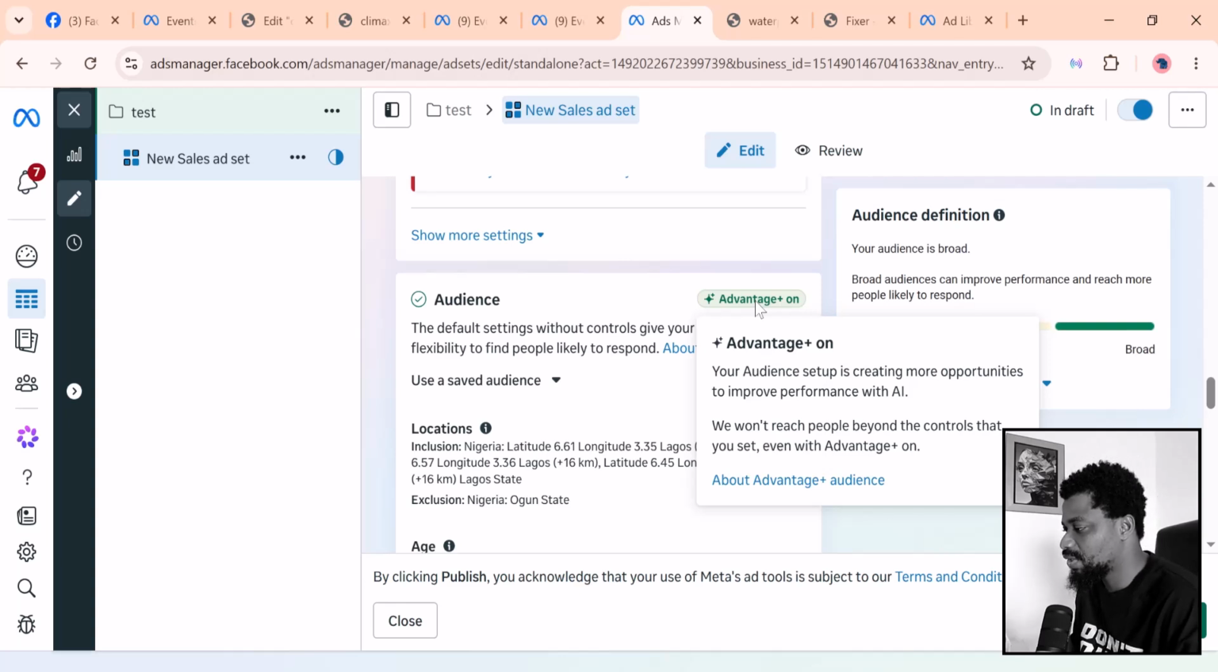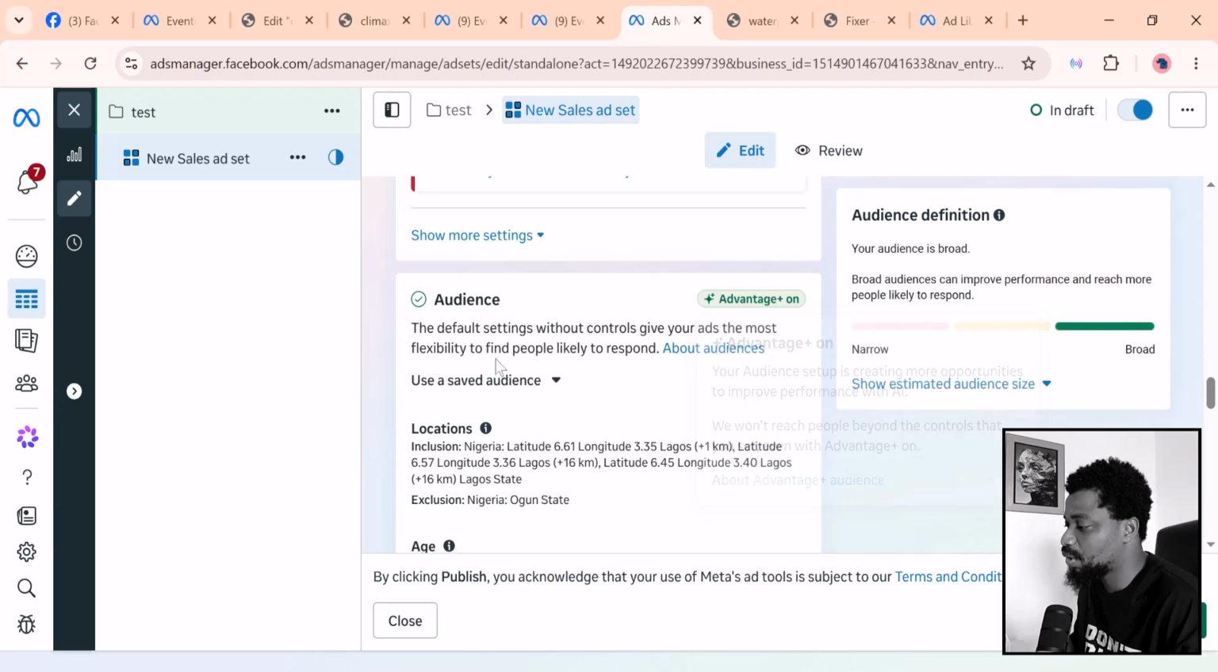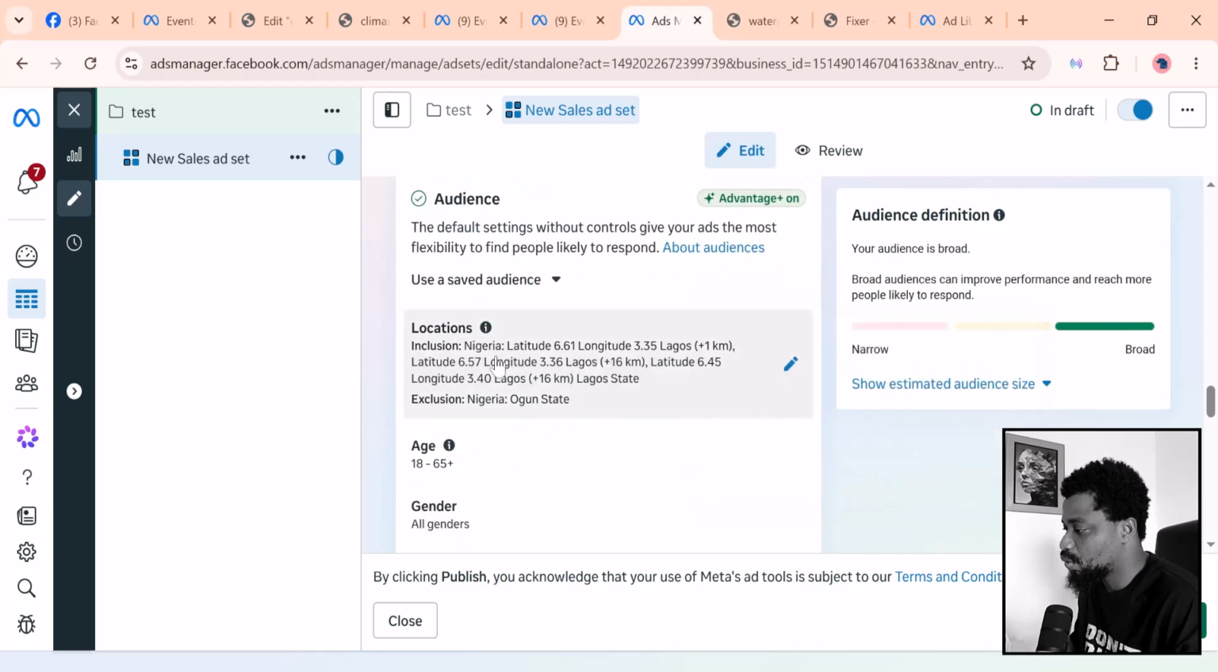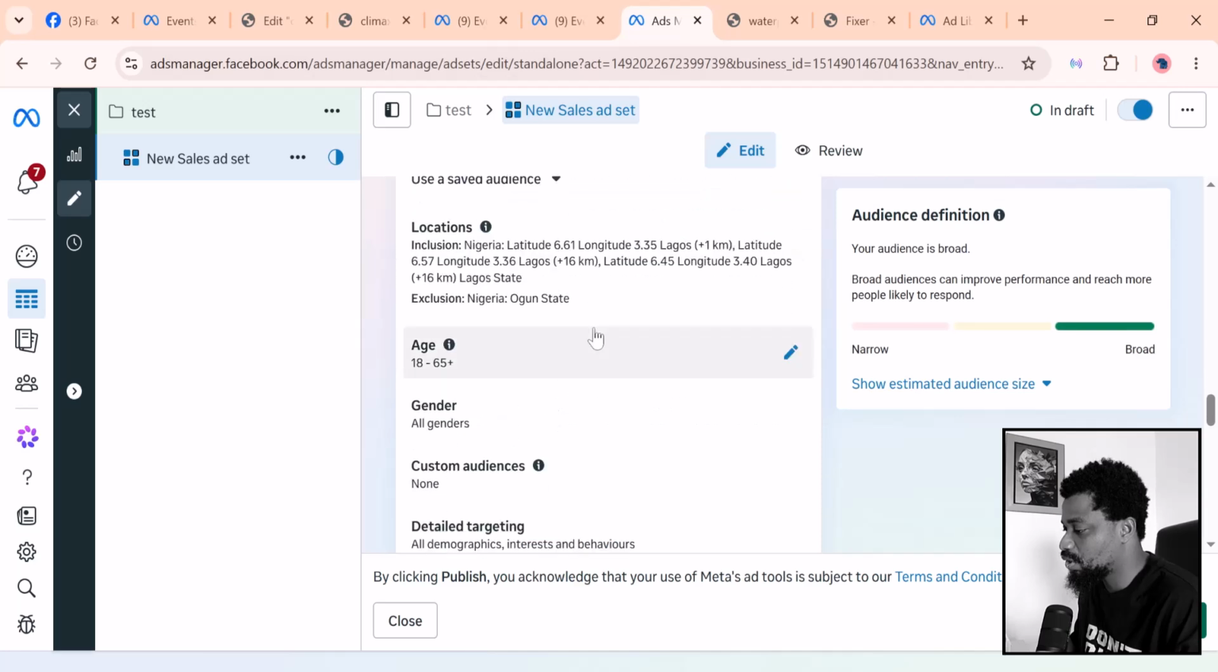But Facebook is saying here that your audience setup is creating more opportunity, and so on. They are using AI for this, and you know, AI needs to learn too. So it's not automatic. It says they won't reach people beyond the control that you set, even with Advantage+ on, which is what we are going to try to do in this case.